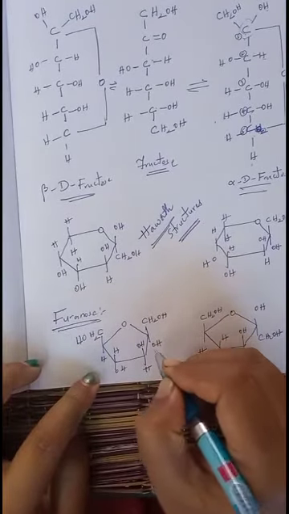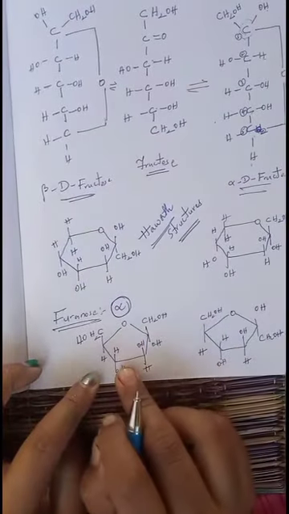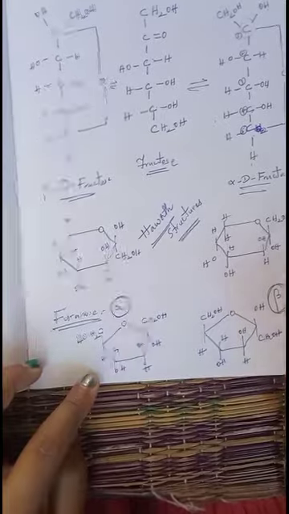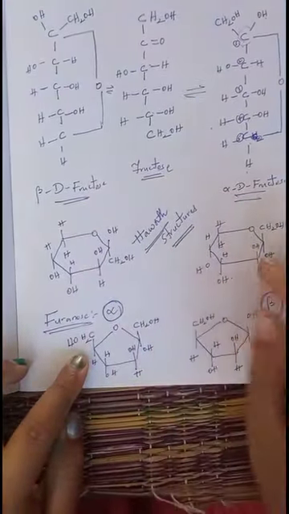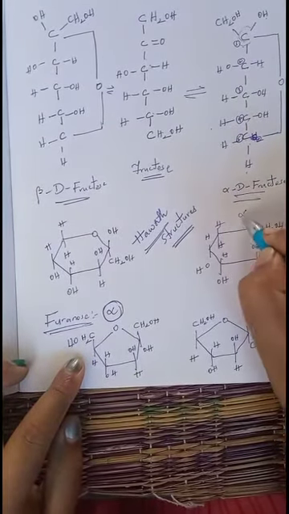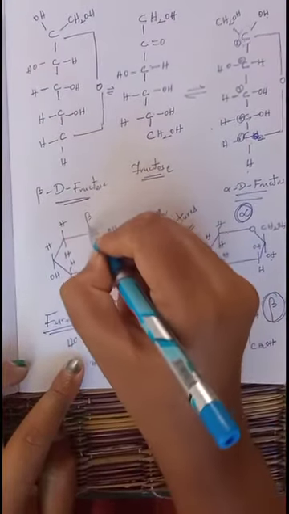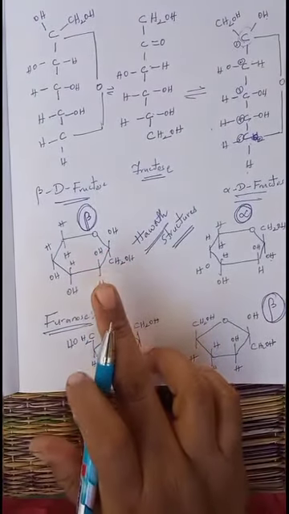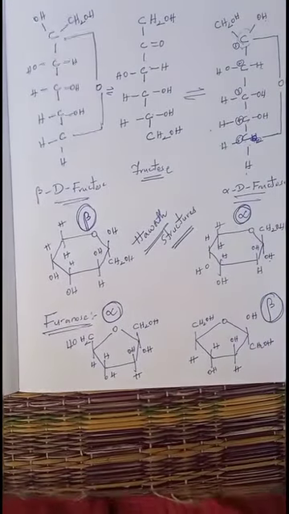In this case, OH is present below the plane, so we can call it alpha fructopyranose. And here OH is present above the plane, then it is called beta fructopyranose. These two are the furanose structures, these two are the pyranose structures. Here OH is present below the plane, so we call it alpha. Here OH is present above the plane, then it is called beta. These are very much important.